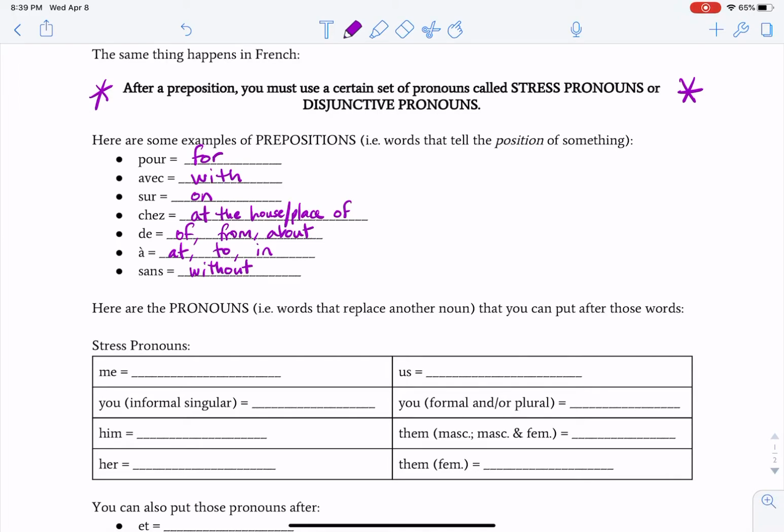There are lots more. Now you probably remember to say with me, you don't say avec je, right? Do you remember how we do it? Avec moi. So moi is the right pronoun to use after this preposition avec.